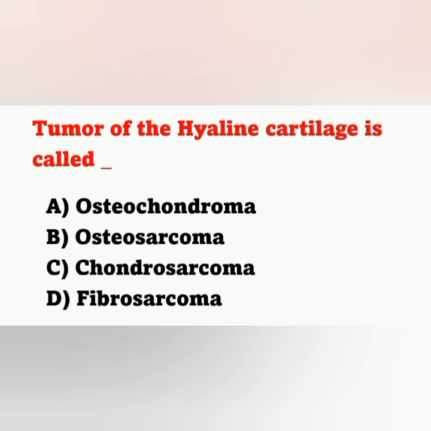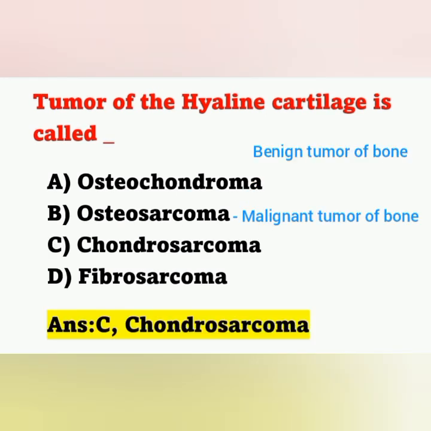Our question, tumor of the cartilage or hyaline cartilage is called chondrosarcoma. Option C is the correct answer. Osteochondroma is a benign tumor of bone. Osteosarcoma is a malignant tumor of the bone.